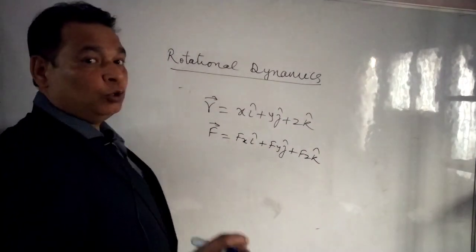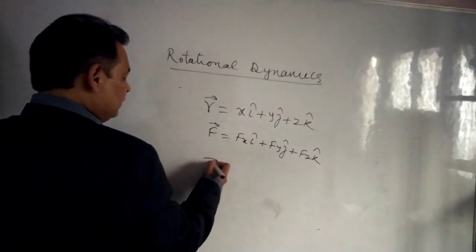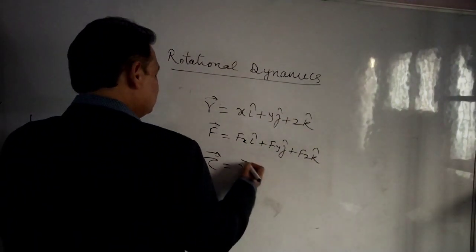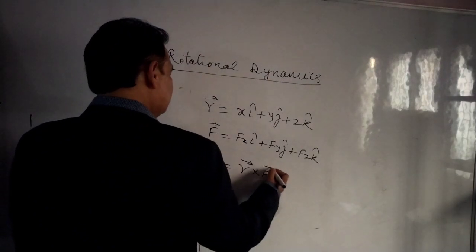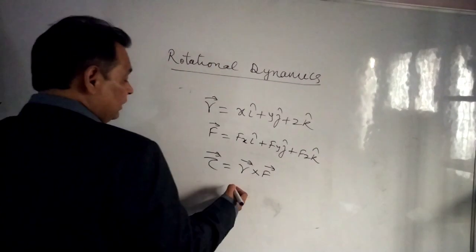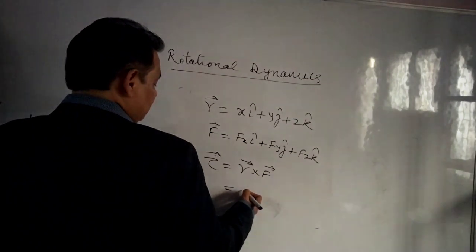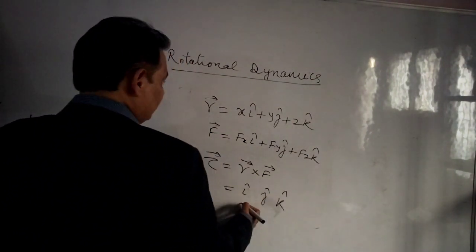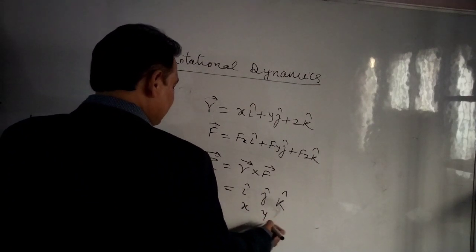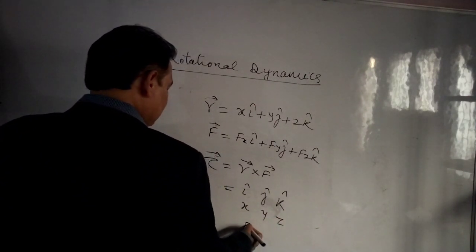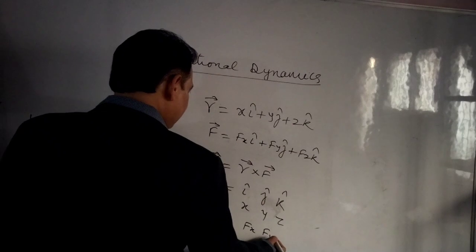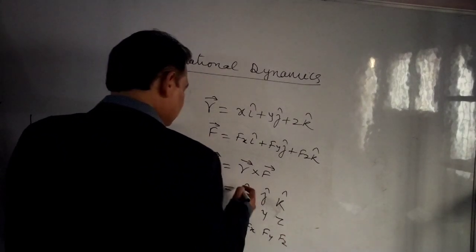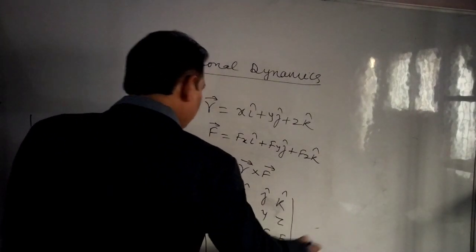According to the rule of vector product, this torque can be written as r cross F, and in the form of a determinant we can write i, j, k; x, y, z; Fx, Fy, Fz, and this is the value of the cross product.